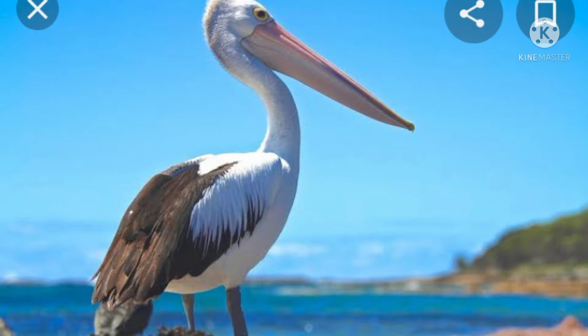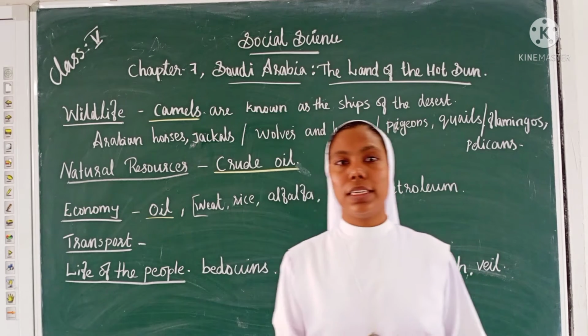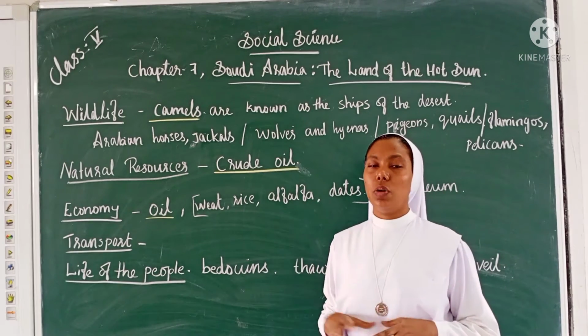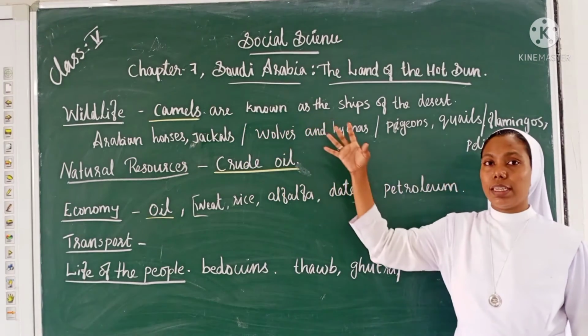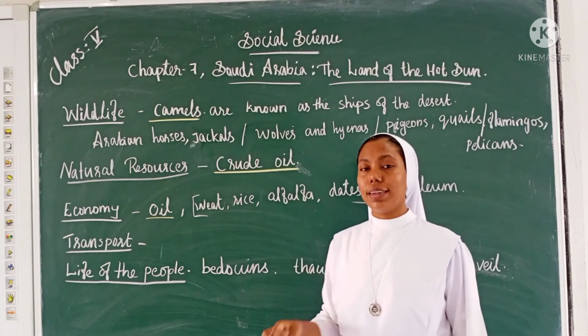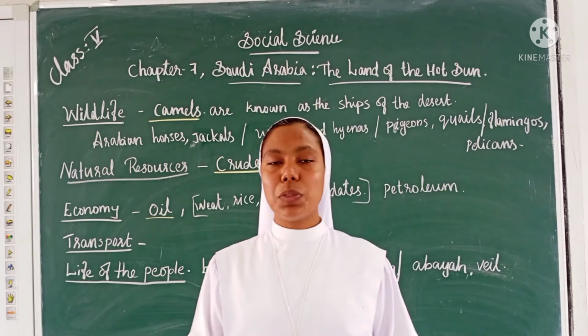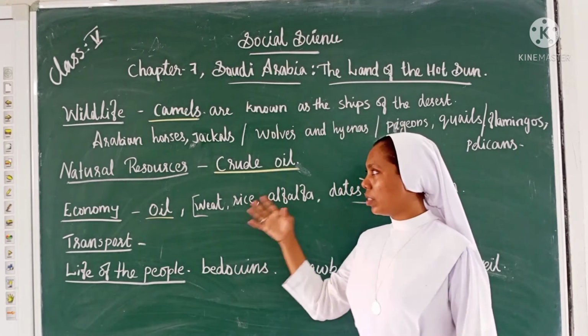The flamingos and the pelicans are a common sight in Saudi Arabia. So this is the wildlife, the animals and the birds we can find in Saudi Arabia. And next we can discuss the natural resources.